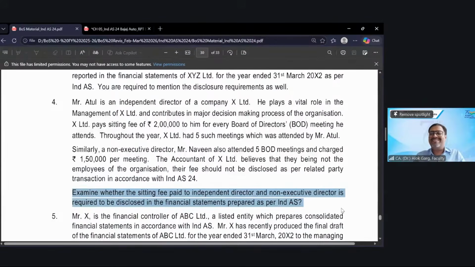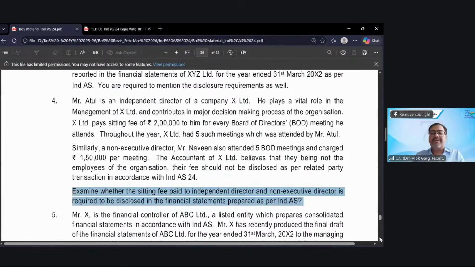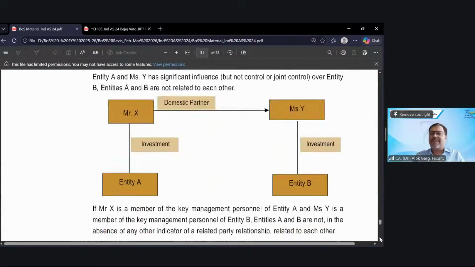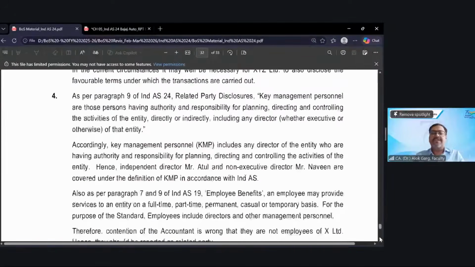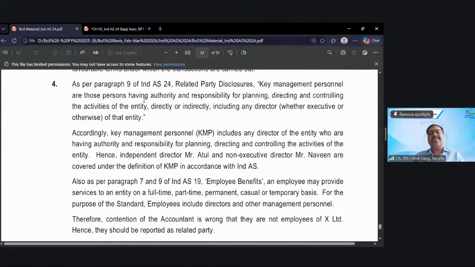We have already answered, right? The accountant is thinking they are not employees, so since they are not the CEO or CFO, their sitting fees should not be disclosed as a related party transaction. The accountant is not right. Okay, so now let's discuss the answer.